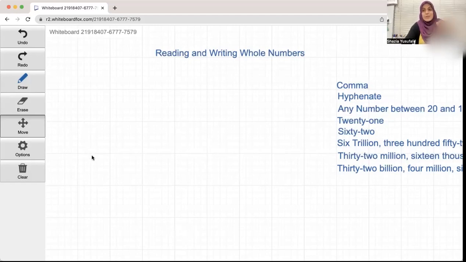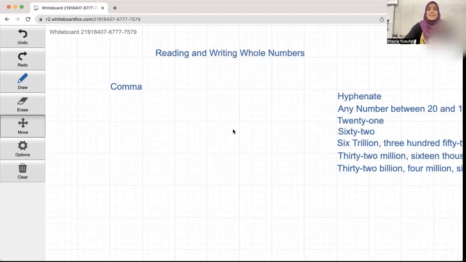Before we get into how to write it, two things are important that you have to keep in mind. The first one is the comma. Again, you remember the comma is your best friend, and it's the change. Remember, the comma brings the change. Whenever you see a comma in the number, you make sure you put the comma in the text.